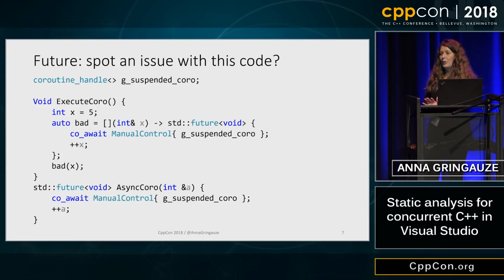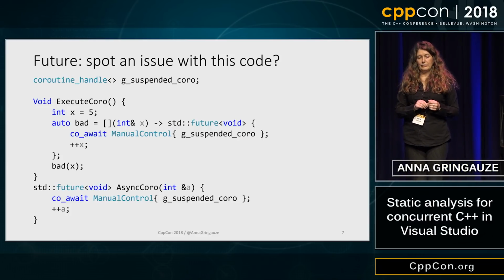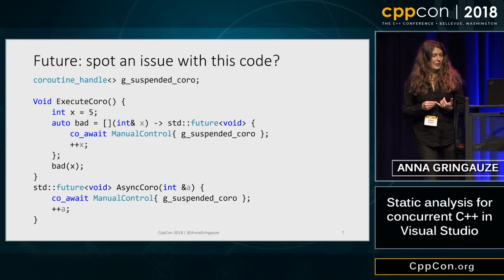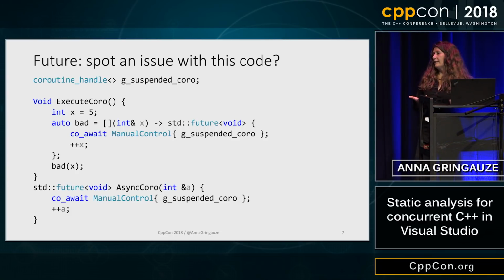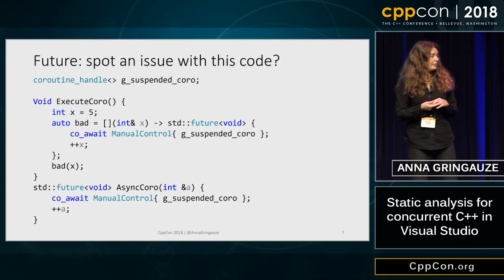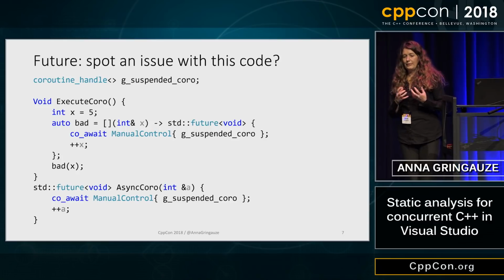Another example of problems with coroutines is not related to coroutines at all. It's related to any concurrent code. In any concurrent code, no matter what the pattern is, there is always a possibility of a lifetime issue. You create an object in one place, you access it concurrently, and at the point of the access, the object might already be dead. It's a lifetime issue, and it's very common in any concurrent pattern. For example, when you create a coroutine, you need to be very careful of where the object lives.